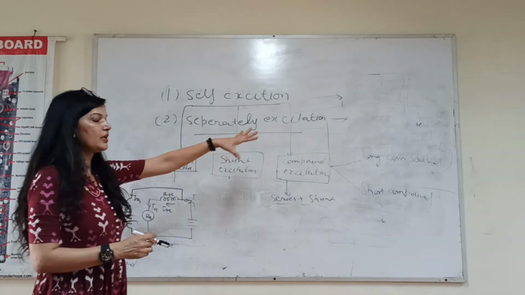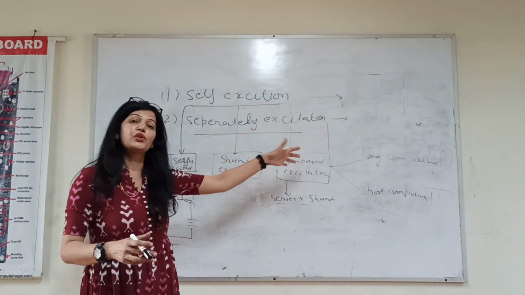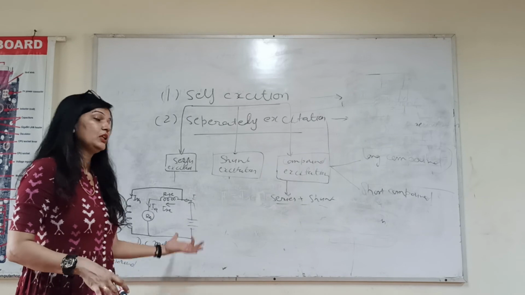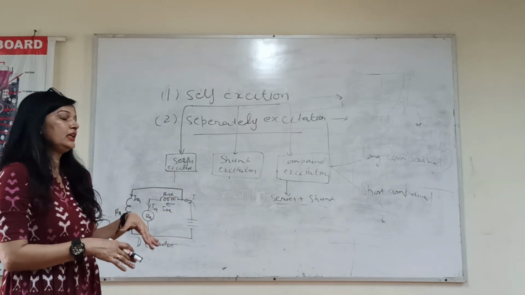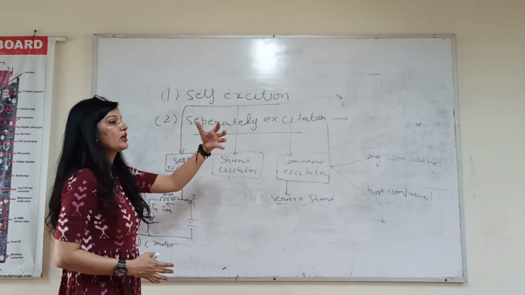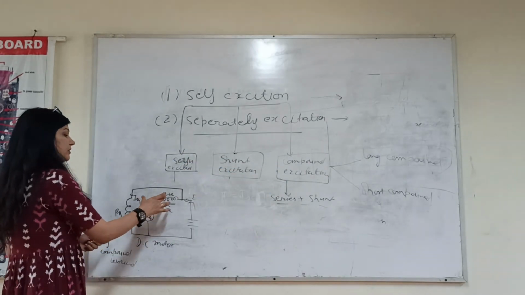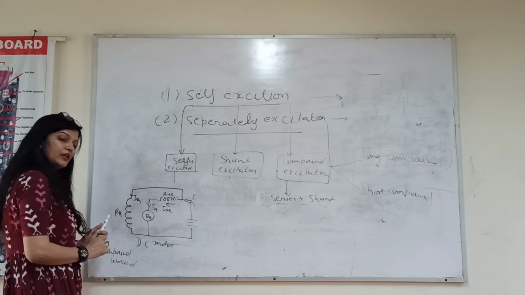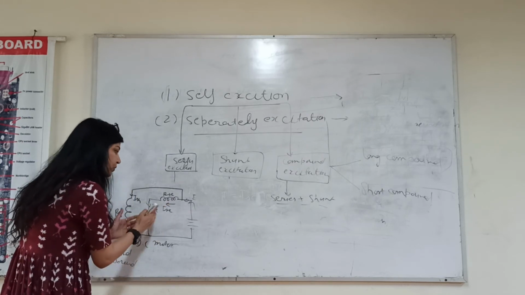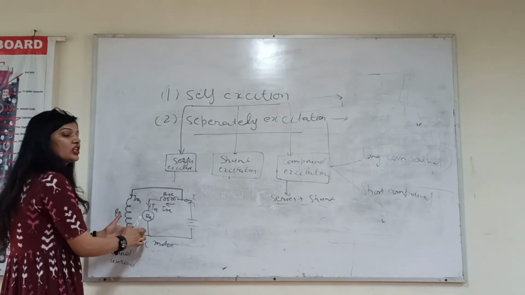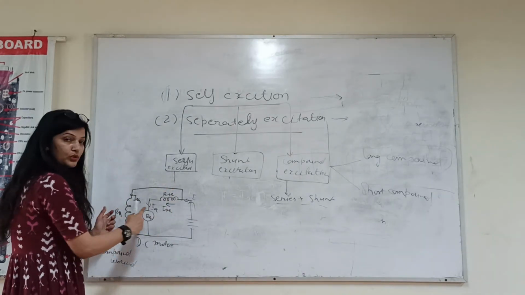Accordingly जो दोनों का combination था EMF equation का वो यहाँ होगा. But the main thing you just have to learn how will we connect the field winding in case of long compound wound where we have both the series field winding and shunt field winding. Long means इन दोनों के parallel में एक shunt winding आपकी connect होगी.